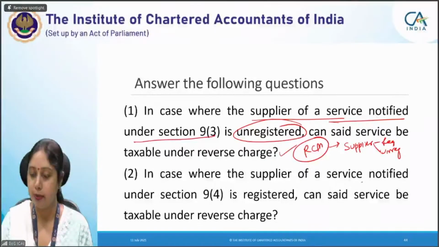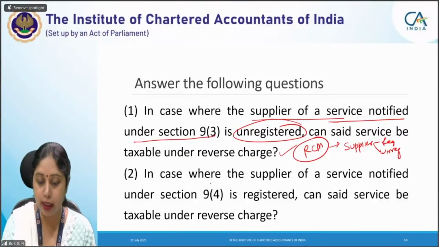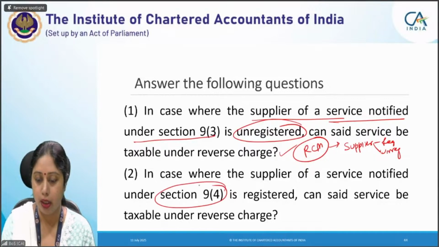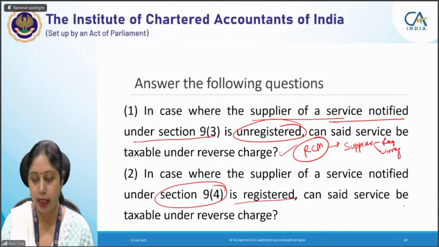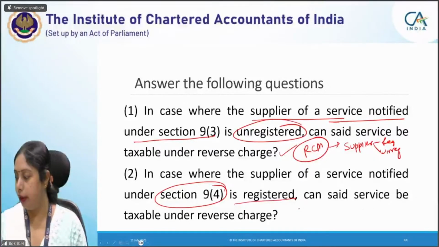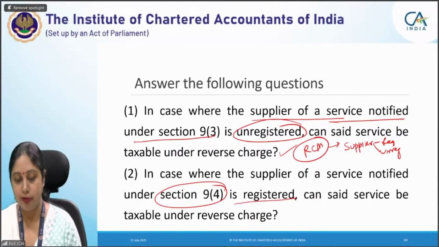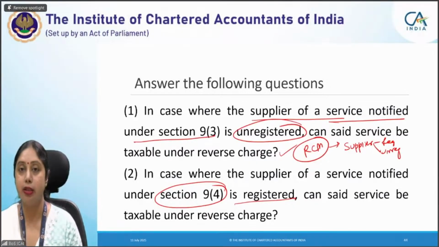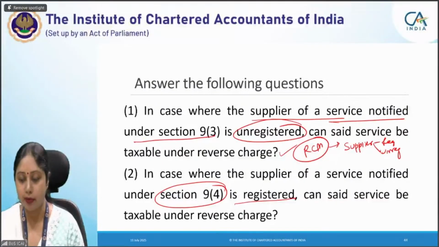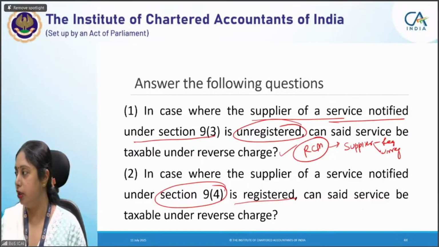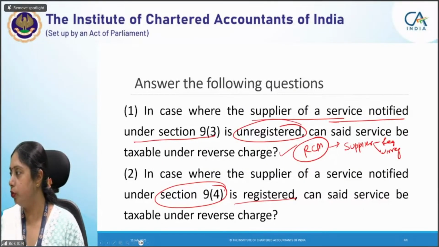Second, in case where supplier of a service notified under Section 9(4). Now, supplier is registered. Can said service be taxable under reverse charge? In case under Section 9(4), supplier is registered, then can that service be taxed under reverse charge? Quickly, I will take answers from few of you and then we'll see the correct answer.